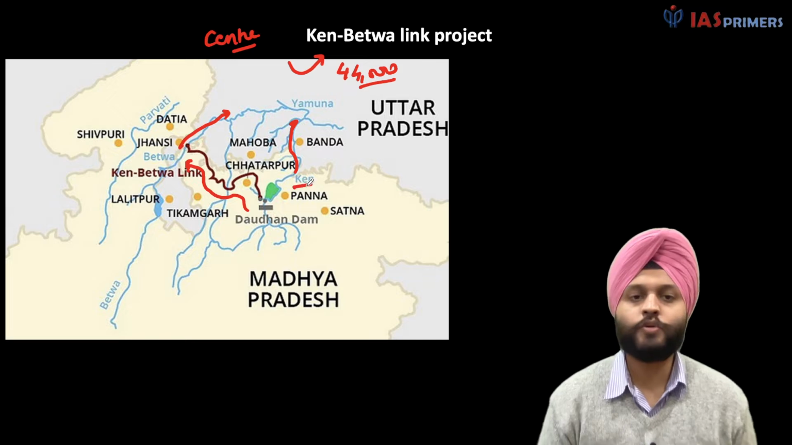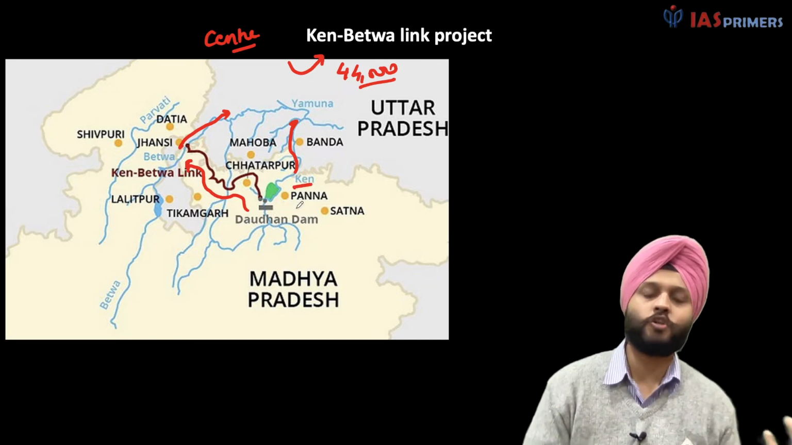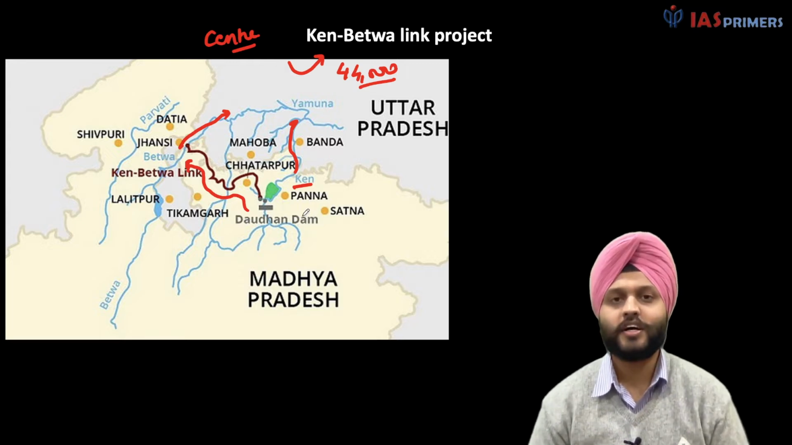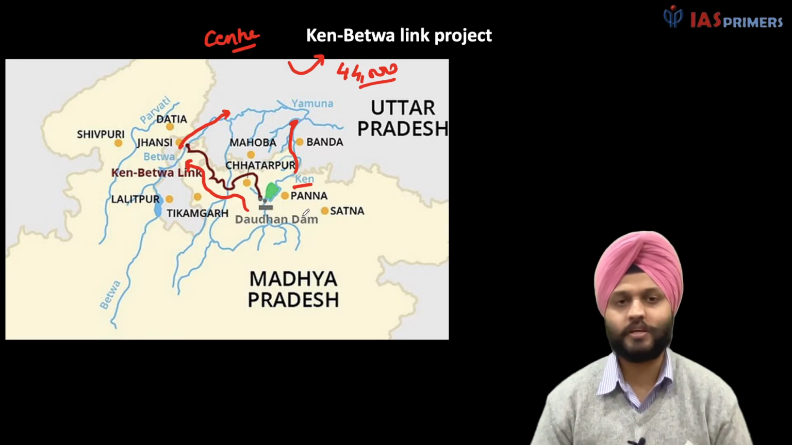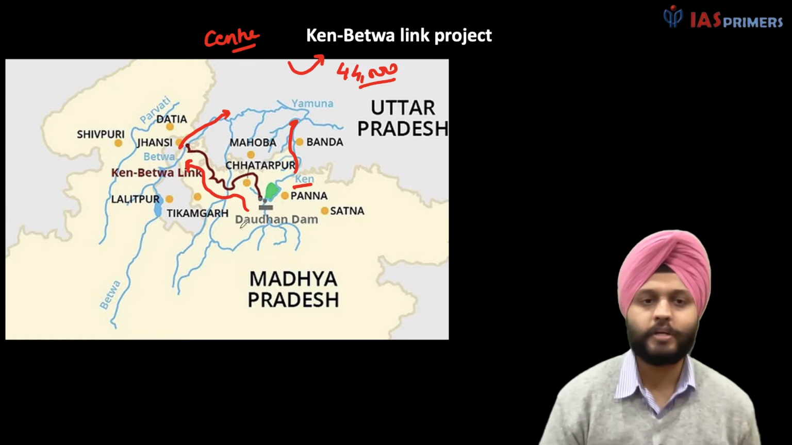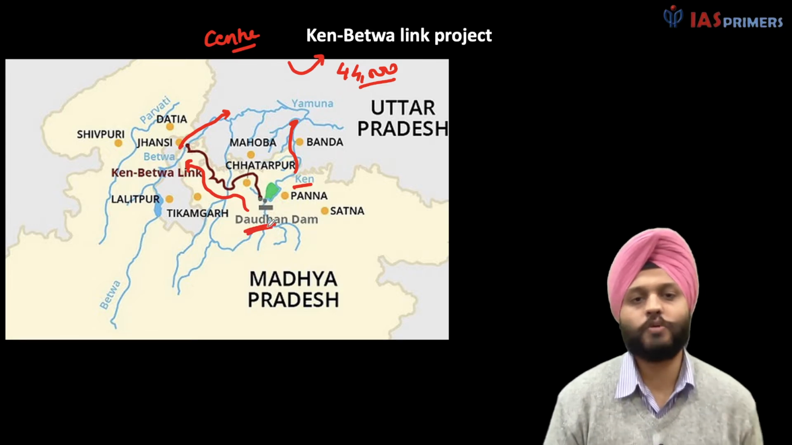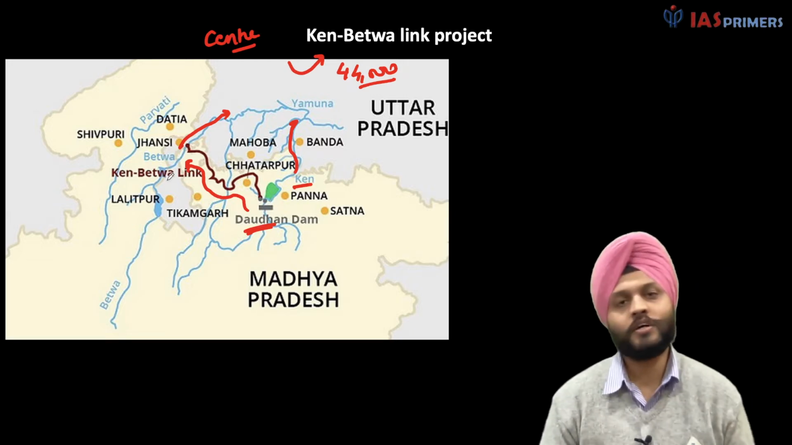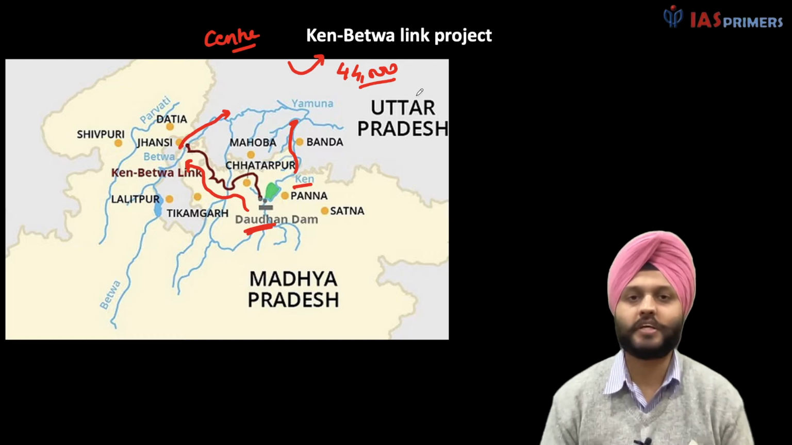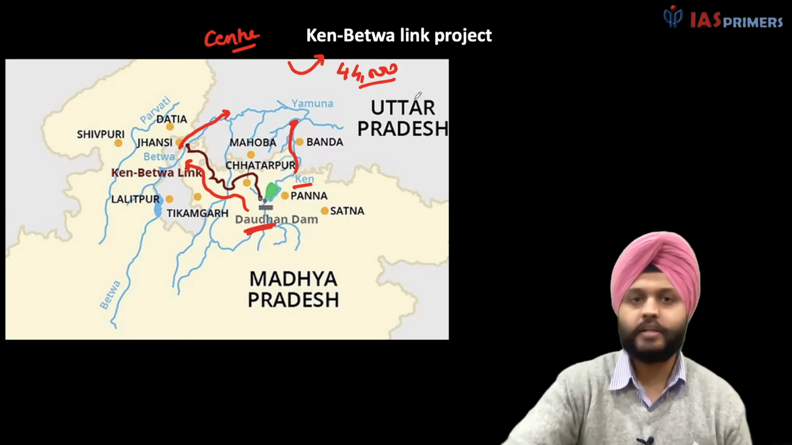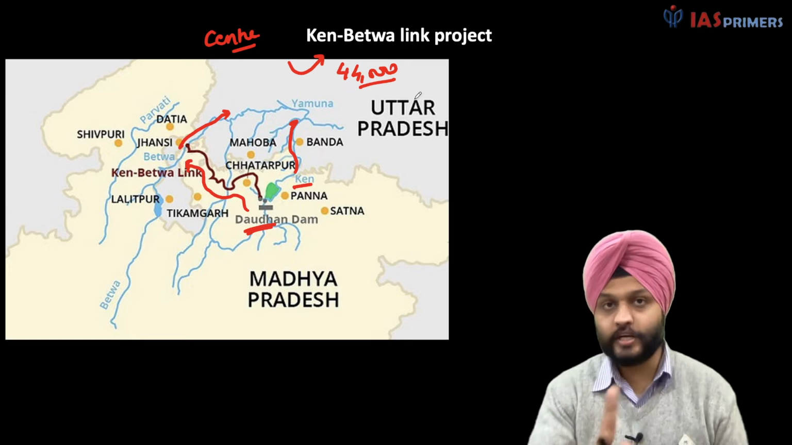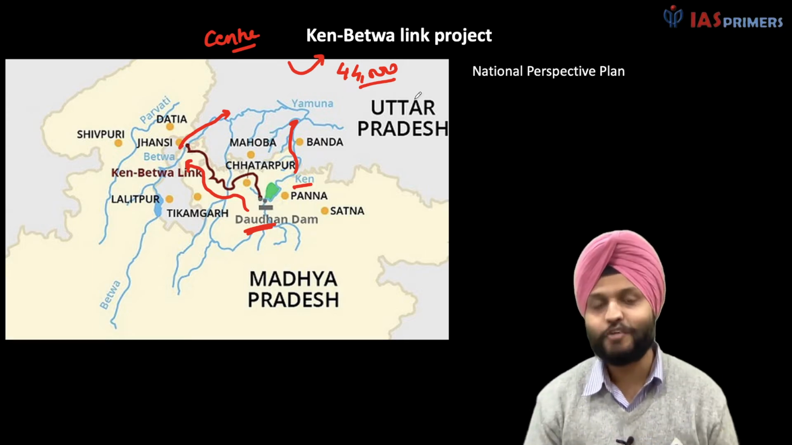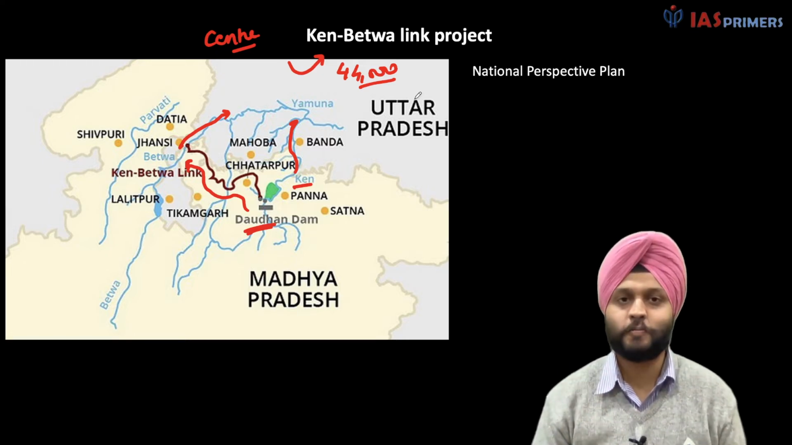And for the river Ken, you need to know the basic idea as to where these rivers originate. River Ken originates from the Kaimur hills basically. And here a dam would be created, Daudhan Dam would be created, and water would be transferred with the help of a link canal. So this is the Ken-Betwa link project. And this is going to be the first ever project to be executed as part of the National Perspective Plan for interlinking of river waters.